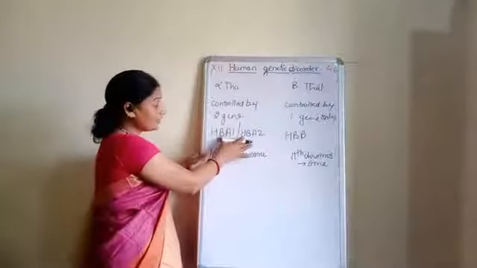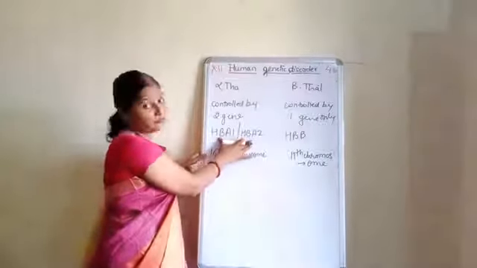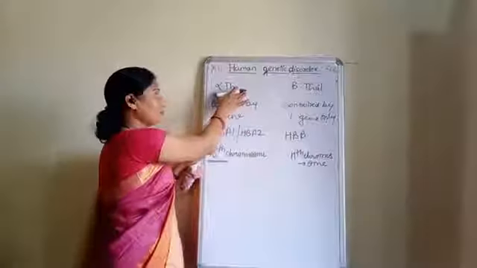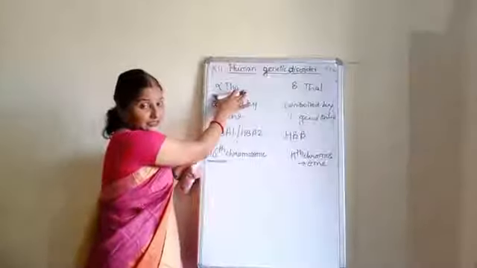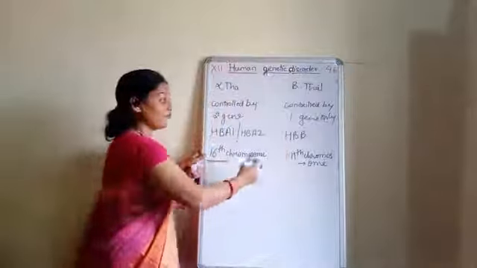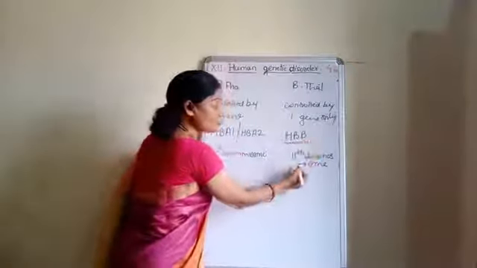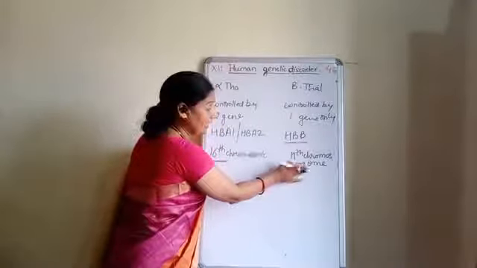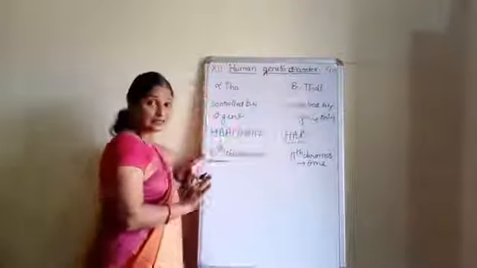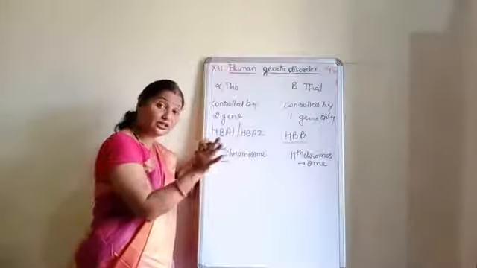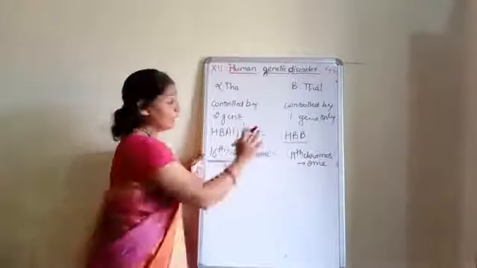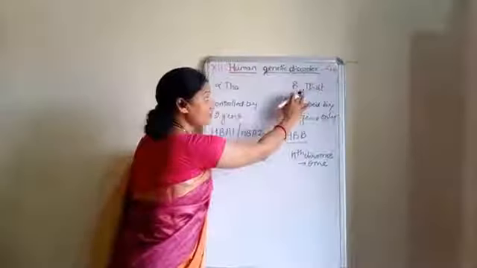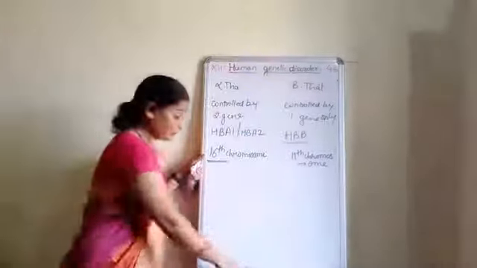If these genes get faulty or do not work properly, then a person will have alpha thalassemia. In the same way, the HbB gene is present on chromosome number 11 and it controls the beta chain of the hemoglobin, and if it does not work properly, then a person will get the disease beta thalassemia.